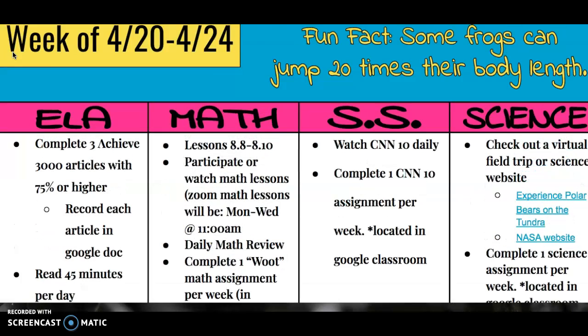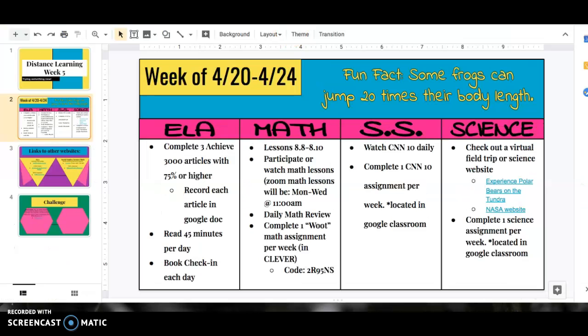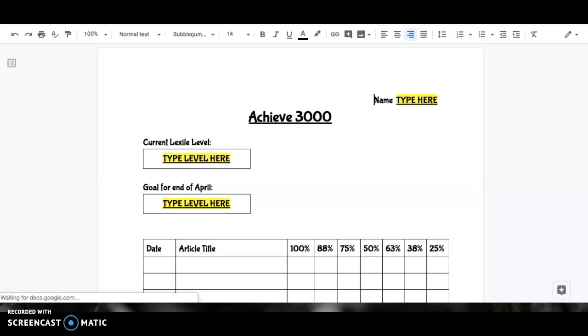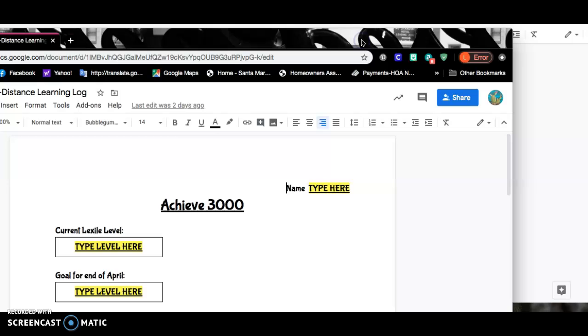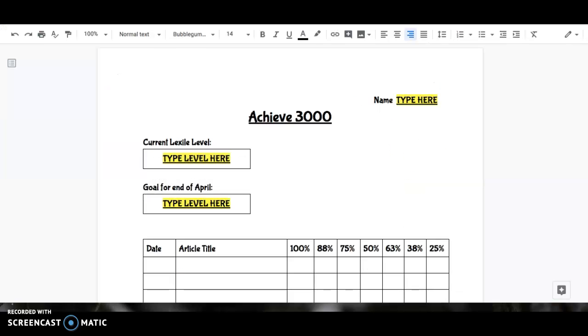So let me show you what that looks like. In Google Docs every week, I will post this link to the Google Doc, and you will fill it out. I will post this today, and this is what you're going to be filling out every time. Make a copy for yourself. You type your name over here.